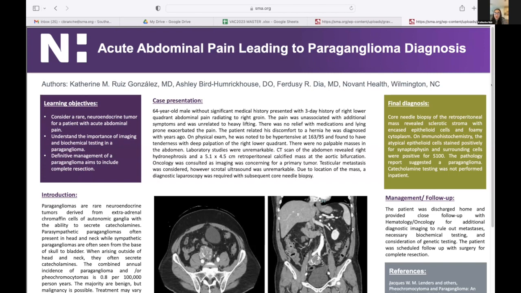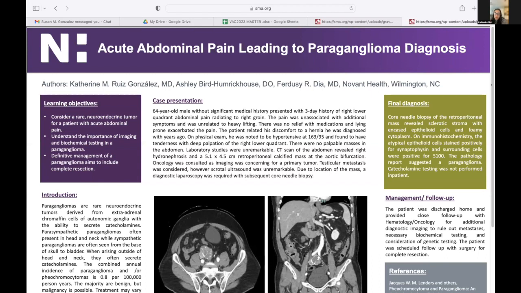Physical exam was remarkable for hypertension at 163/95, and he had significant tenderness with deep palpation of the right lower quadrant. On palpation of his abdomen, there were no masses palpated. He was just in significant pain. His blood work was completely unremarkable, but a CT scan of the abdomen and pelvis revealed right-sided hydronephrosis and a 5.1 by 4.5 centimeter retroperitoneal calcified mass that was noted at the aortic bifurcation.